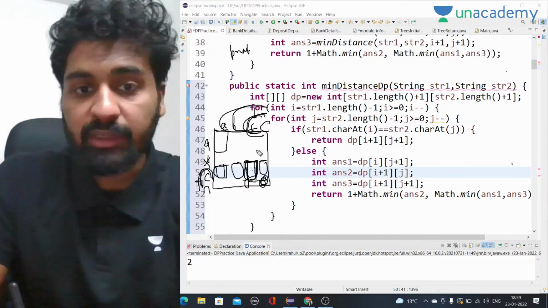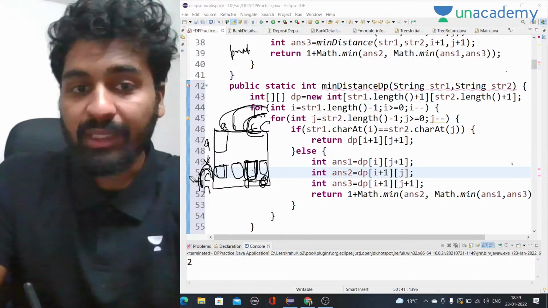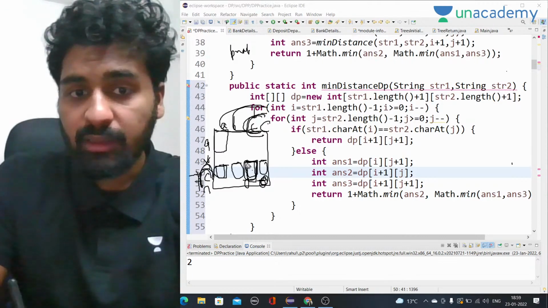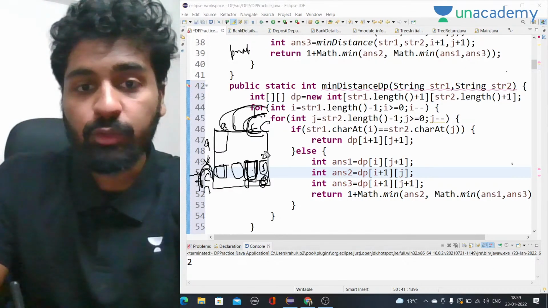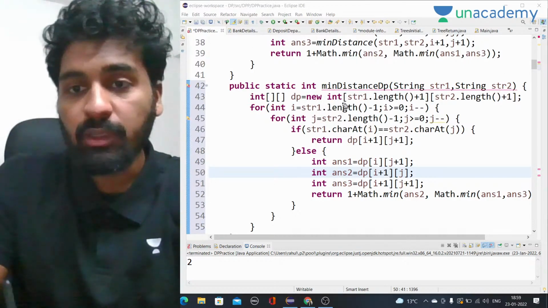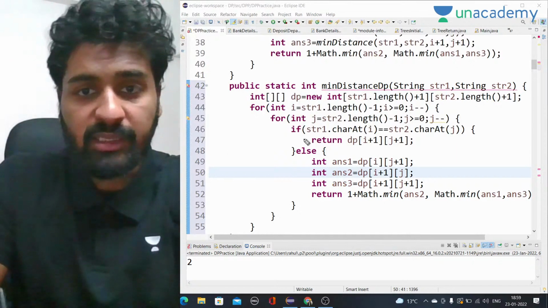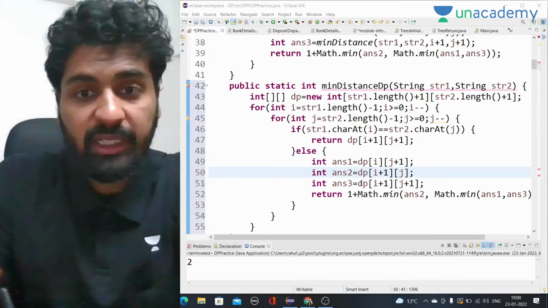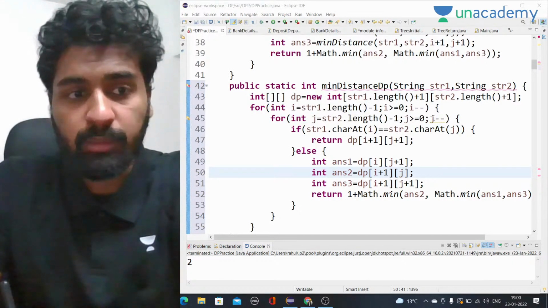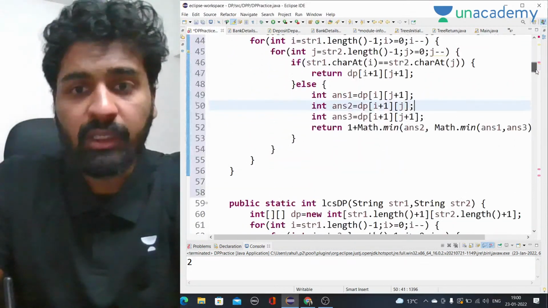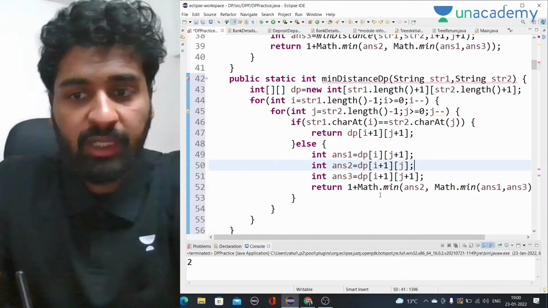If there is C and C, it is 1 and 1 only. So the base case will be 0, 1, 2, 3, and here also it will be 1, 2, 3. Let me explain what base case I am talking about. This is a simple case, and I hope it is clear how to convert simple recursion code into DP code.